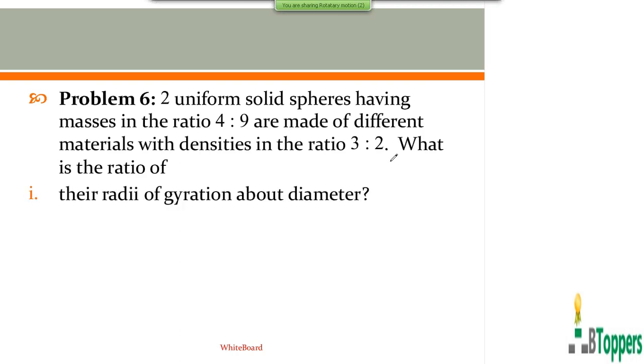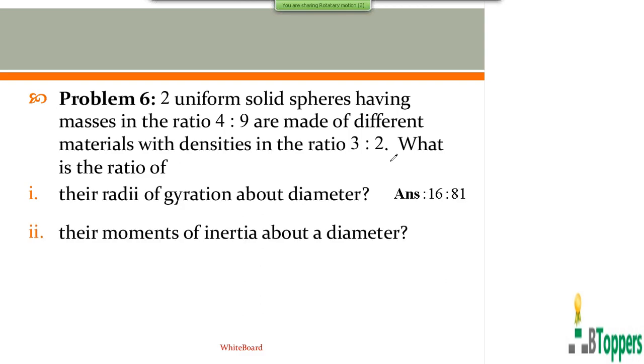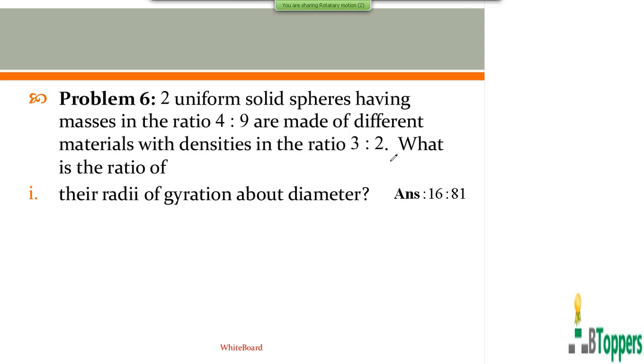What is the ratio of, in the first part of the question, the radius of gyration about a diameter. In the second part of the question, you are asked to find the ratio of moments of inertia about a diameter. So let us solve the two questions.